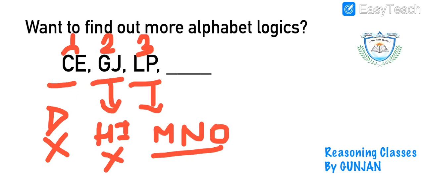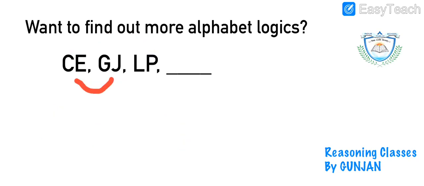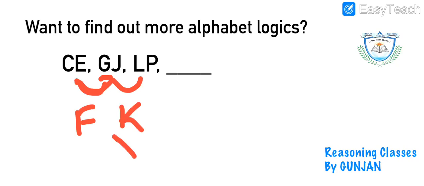Now, if I have to find out the next one, how to start this next one? Can I have logic for this? Yes, let's check. How many alphabets are skipped between E and G? 1, which is F. If I check between J and L, how many are skipped?